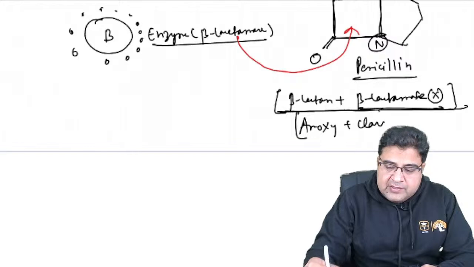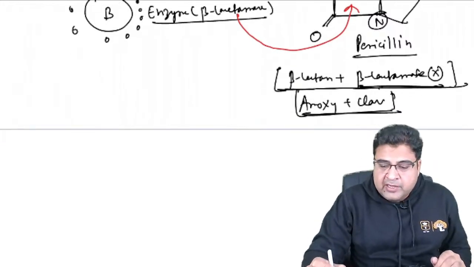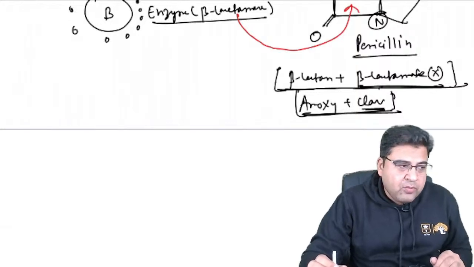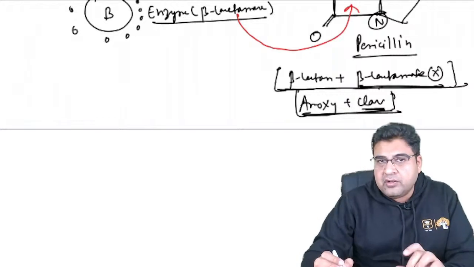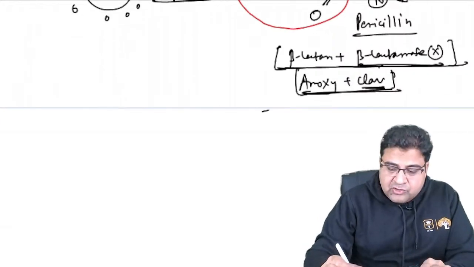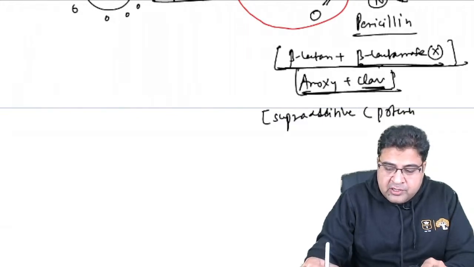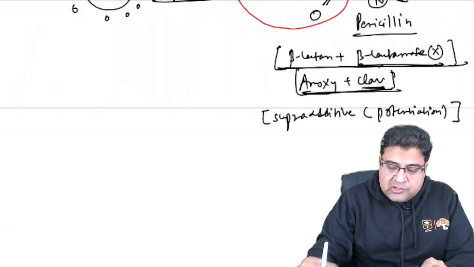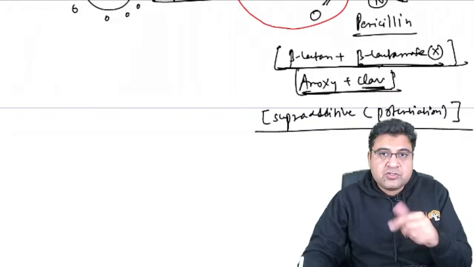And this question, guys, they have asked in your INI-SS exam: whenever you combine clavulanic acid with amoxicillin, which type of drug combination is this? We discussed already, this is a type of supra additive, and we also call it drug potentiation. It is supra additive action. It's not additive, it's supra additive.